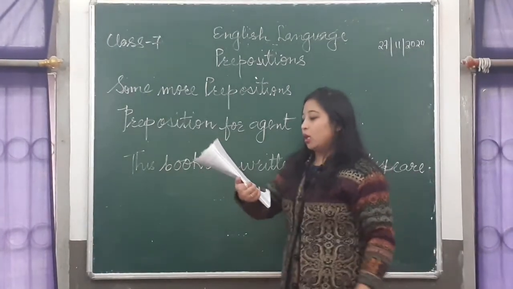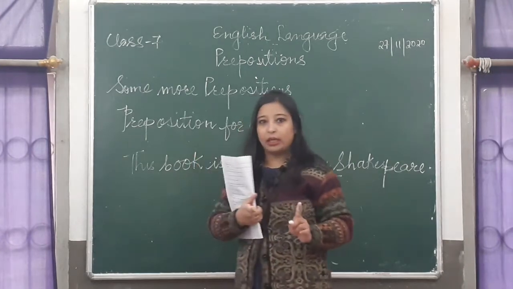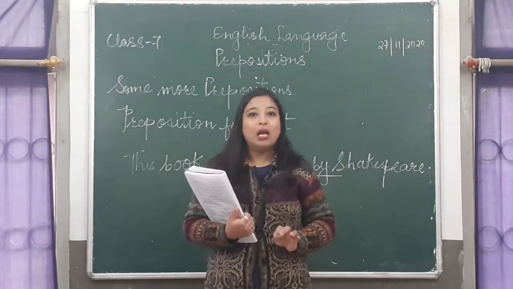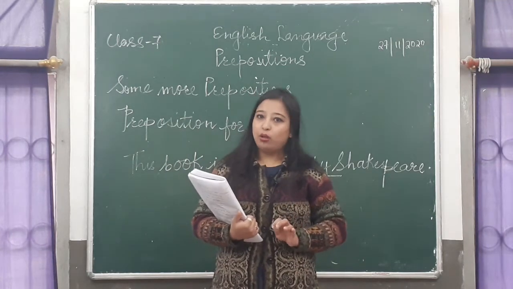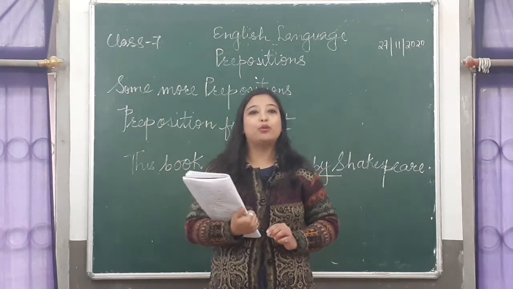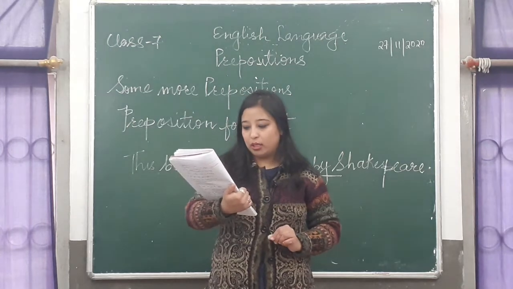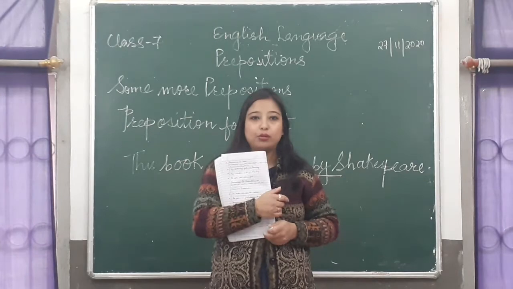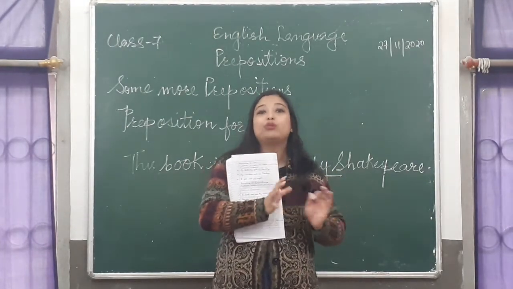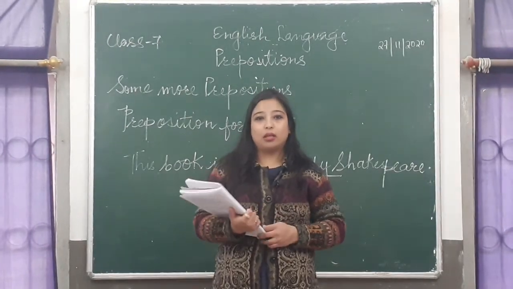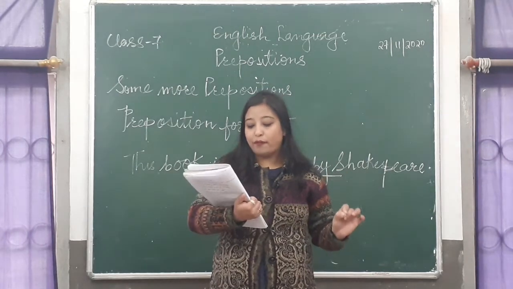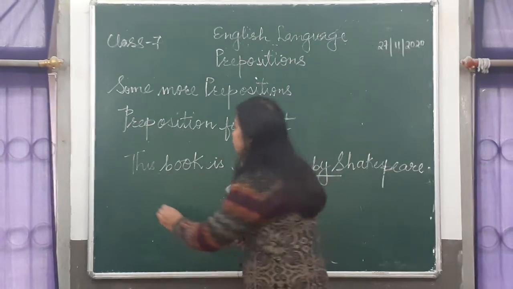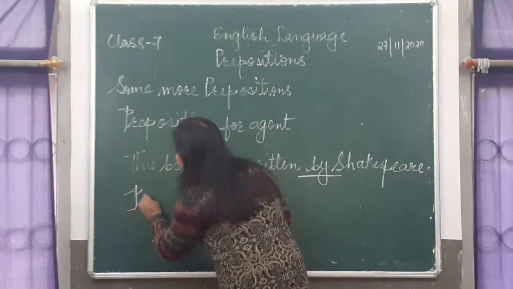Written by someone who is acting as an agent. So that is known as preposition for agent. To deliver two different ideas or to talk about two different concepts, the preposition of agent is used.